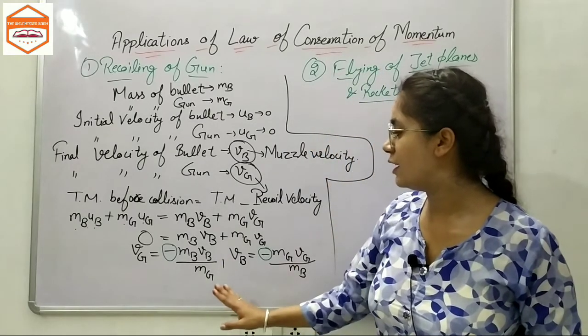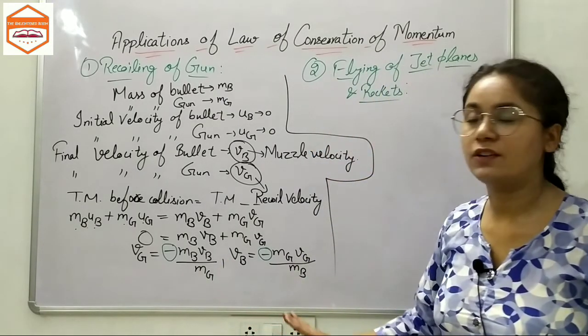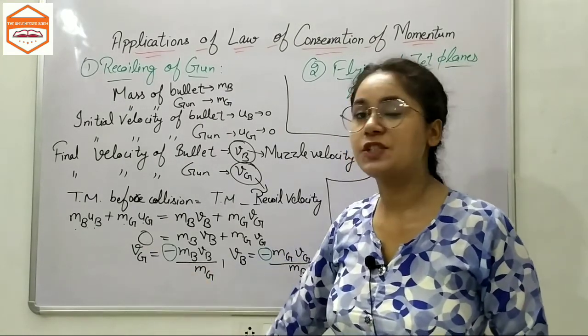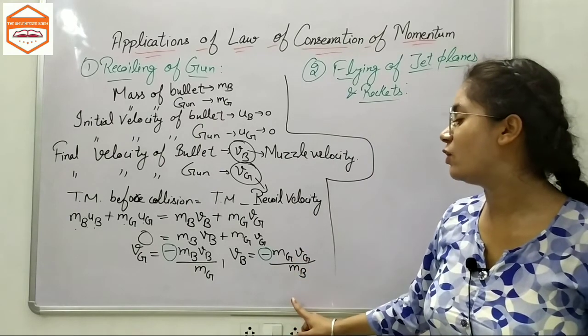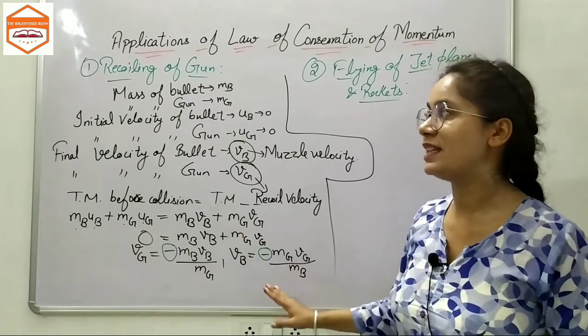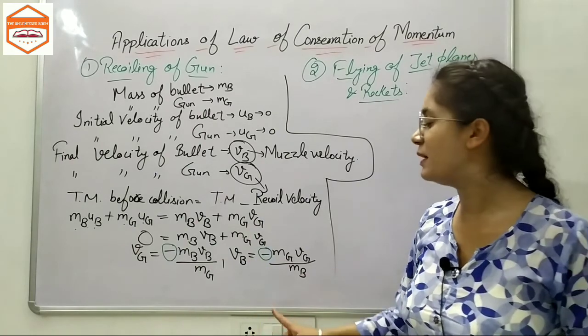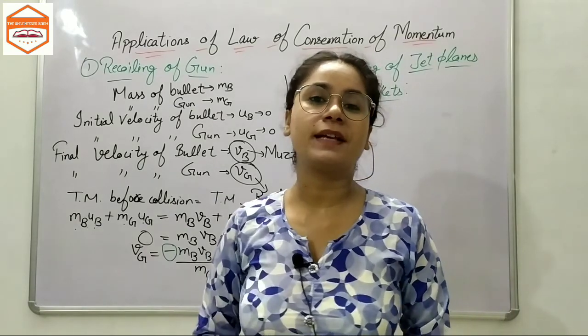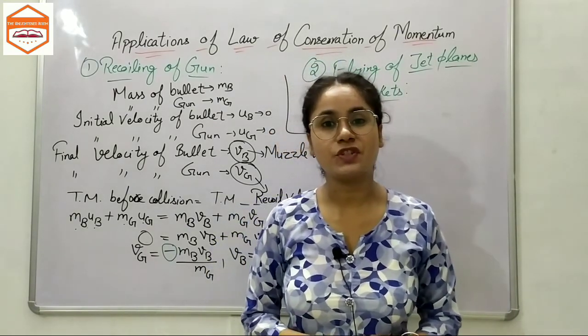Also, if we take a look at the recoil of a gun, the recoil velocity of the gun is much smaller than the muzzle velocity of the bullet, not the recoiling of a bullet, it will be the muzzle velocity of the bullet. So this is all for today's topic, the applications of the law of conservation of momentum.